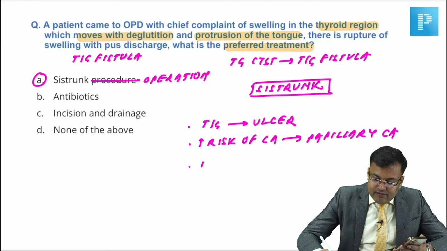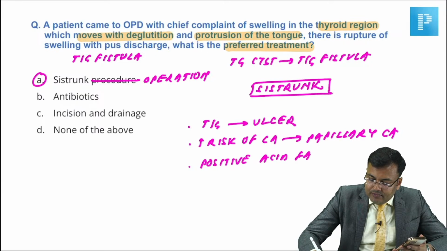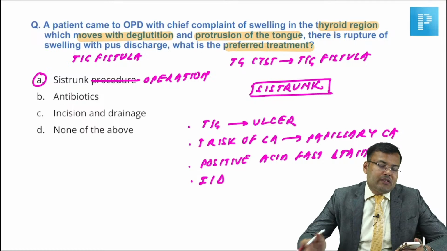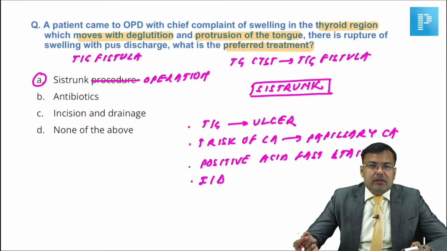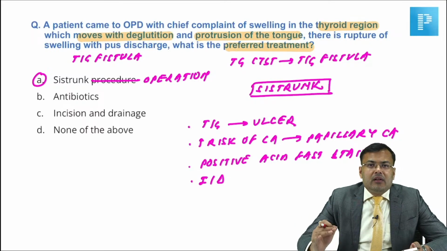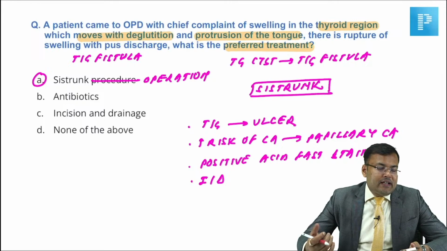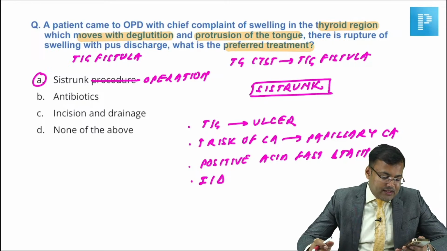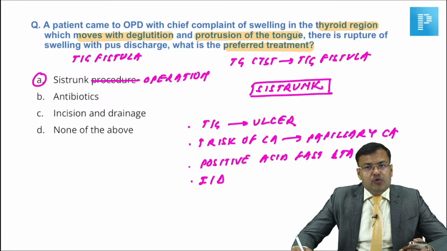Okay, one was positive acid fast stain. One option was incision and drainage. You should not go for incision and drainage. Okay guys, so let me tell you, it was thyroglossal cyst which was converted into thyroglossal fistula. Long duration thyroglossal cyst increases the risk of papillary carcinoma. What's the management here? We go for cyst trunk operation. It is going to increase the risk of papillary carcinoma, not the squamous cell carcinoma.